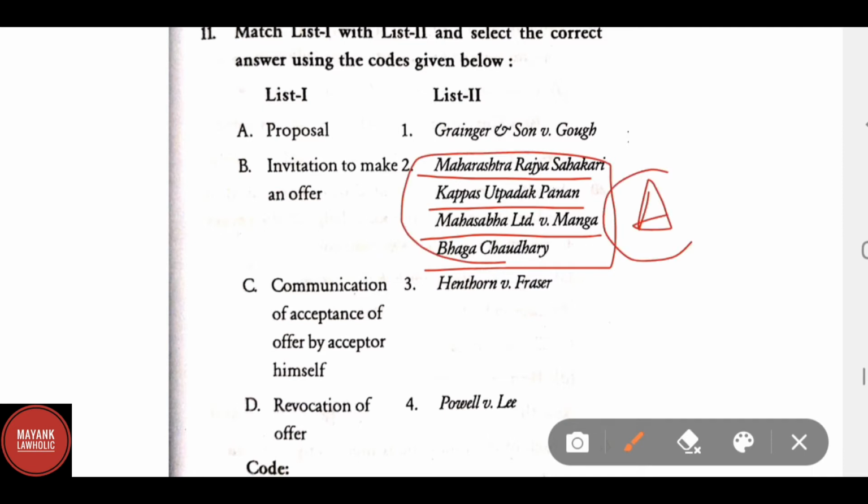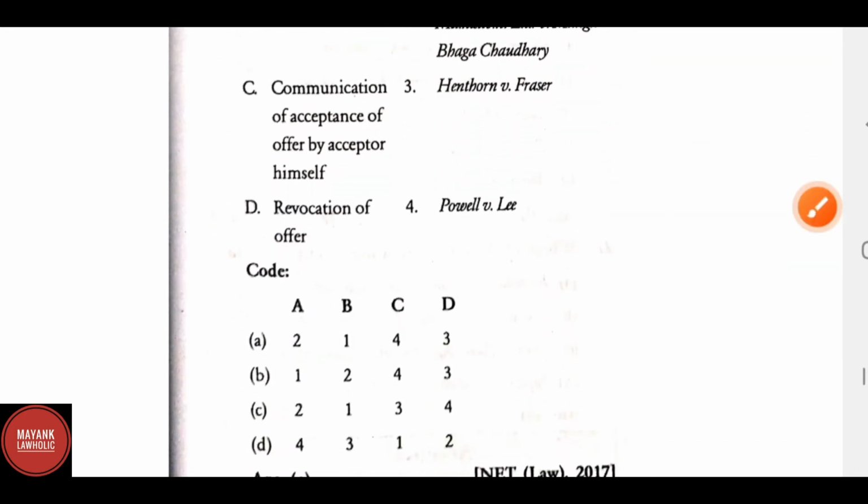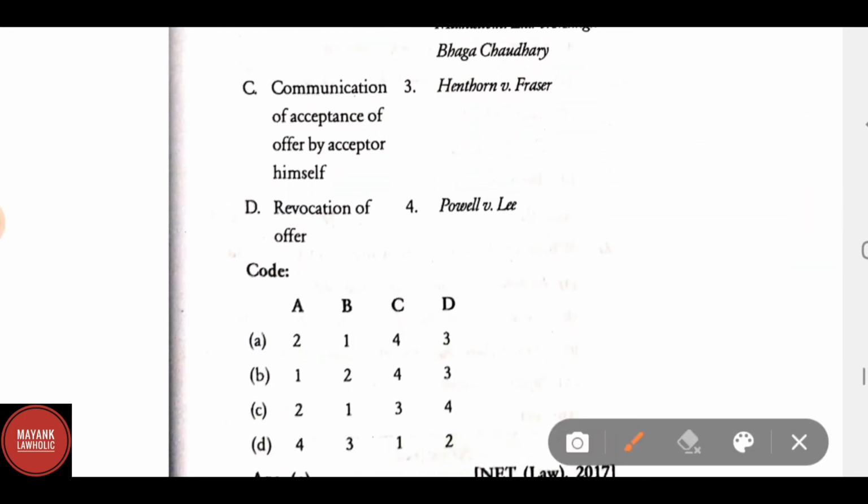B. Invitation to make an offer. This is related to Harvey versus Facey. C. Communication of acceptance of offer by acceptor himself. Correct answer is Powell versus Lee. D. Revocation of offer. Here the correct answer is Hyde versus Wrench.